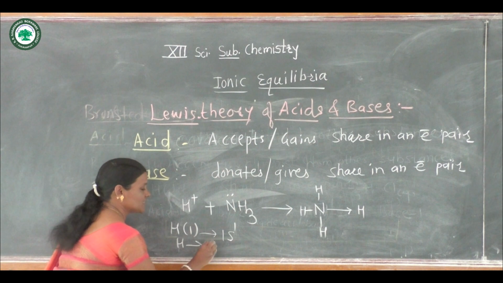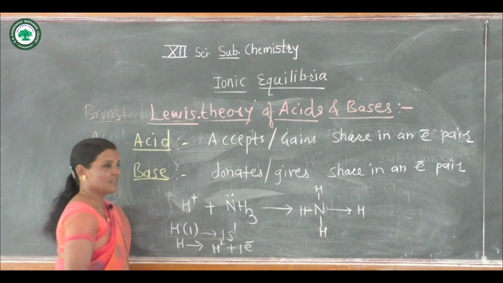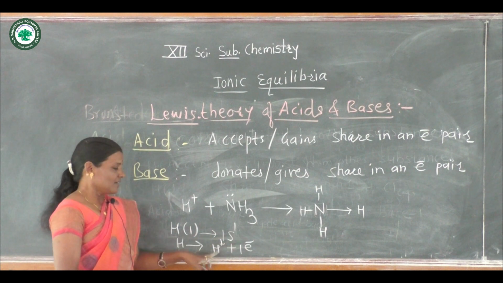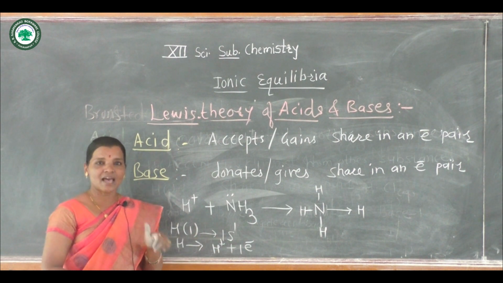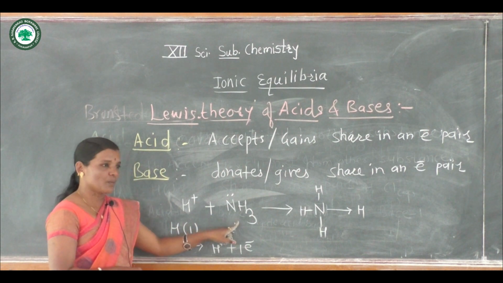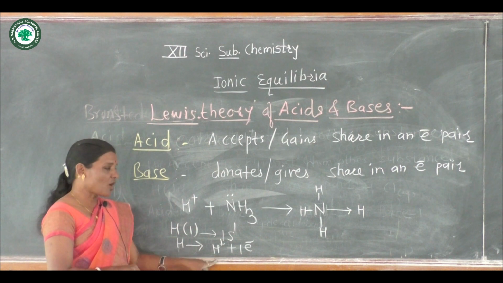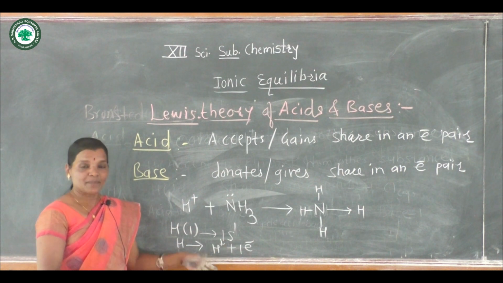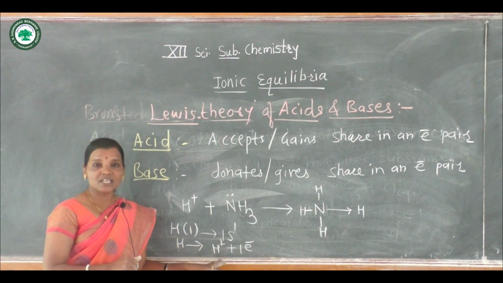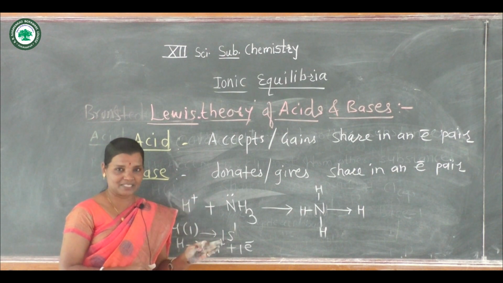Now H plus ion is having no electron, here the 1s orbital is totally empty in case of H plus ion. That means we can say that H plus ion species is an electron deficient species.